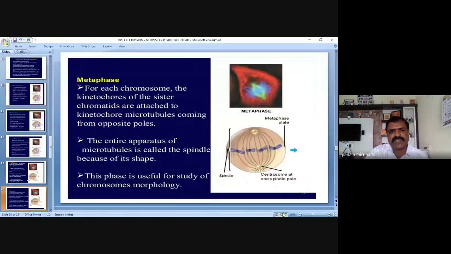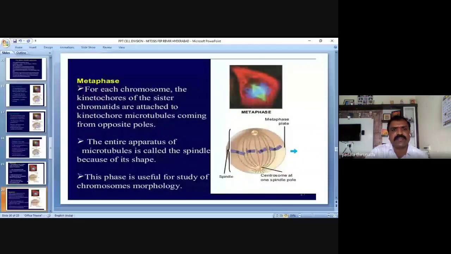And in this metaphase, each chromosome has the kinetochore. Have you ever heard of the term kinetochore? Yes, sir. In the previous class, we already discussed that the kinetochores are plate-like structures attached on the surface of the centromere, my dear friends, which is useful for attachment of the spindle fibers.